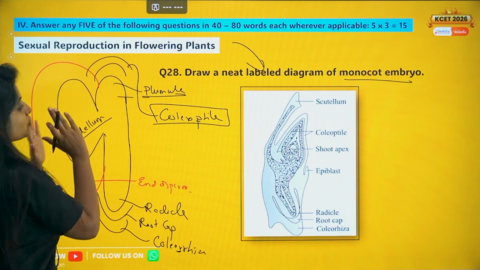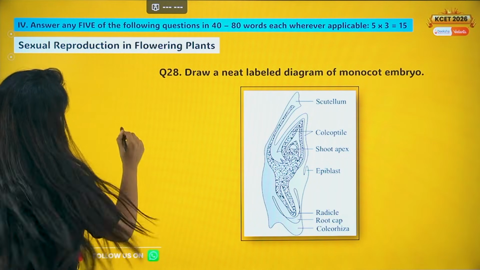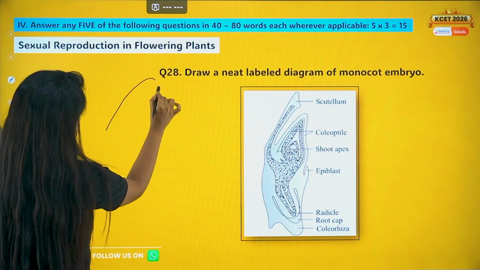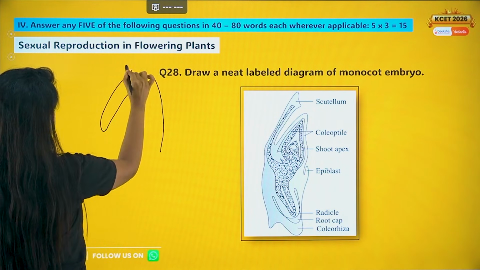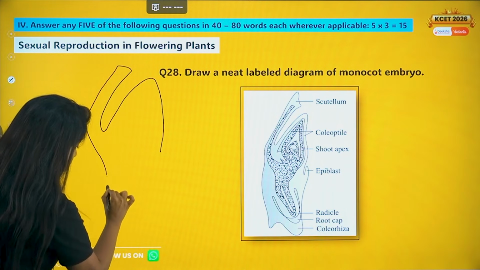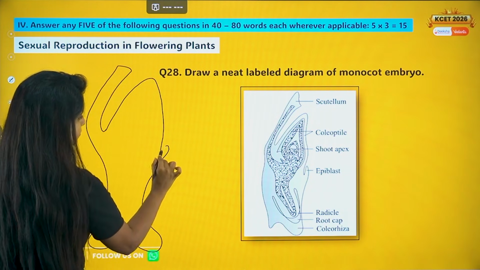Now how to come from this picture to this picture? For that, we need a bit of practice. So over here, make a big mouth of a whale. Okay? And now this whale has two hands. One hand goes like this. And now you go ahead and make a tail. So this is the tail. And now you make a small hand.